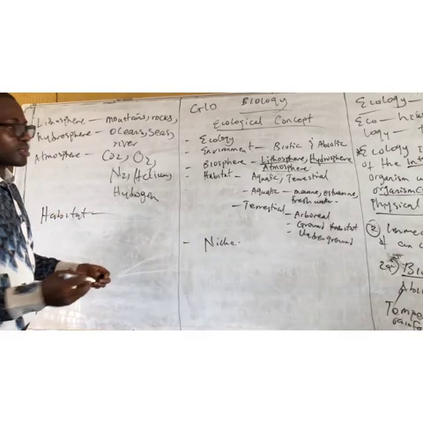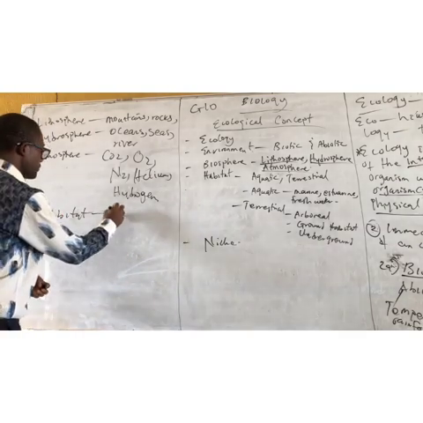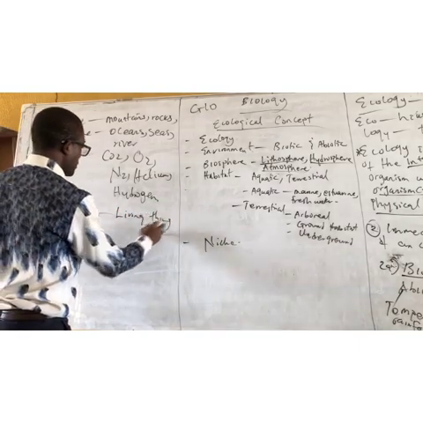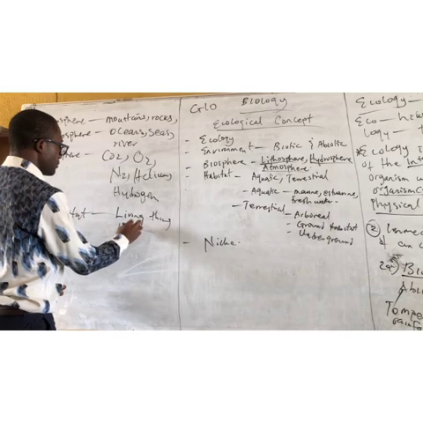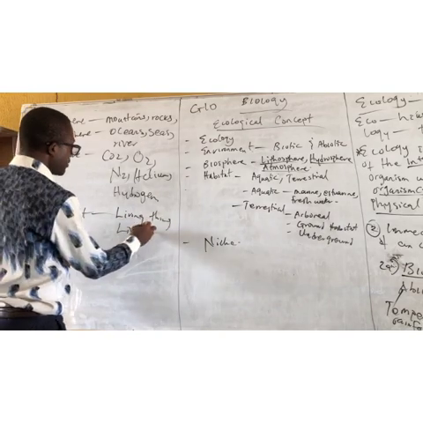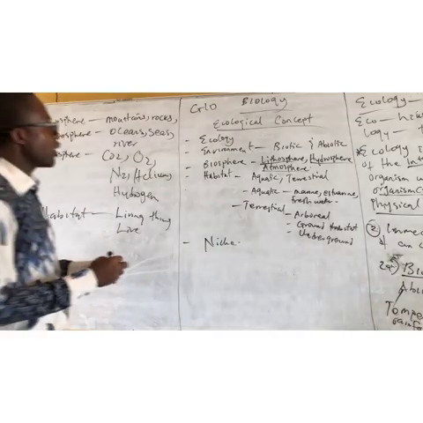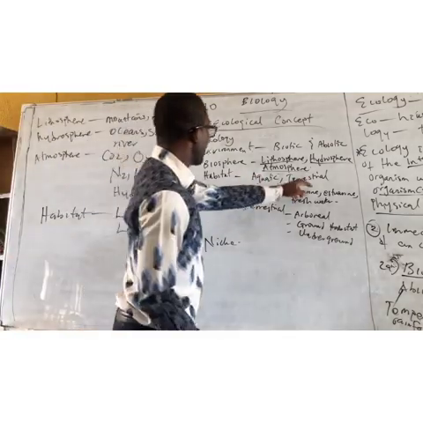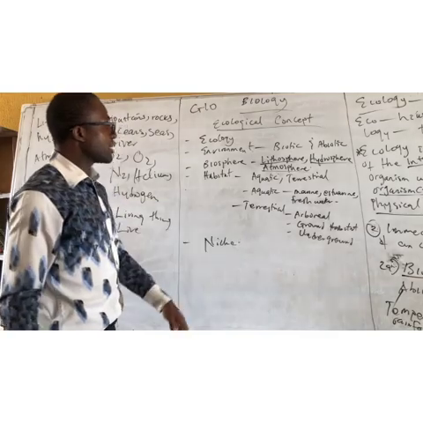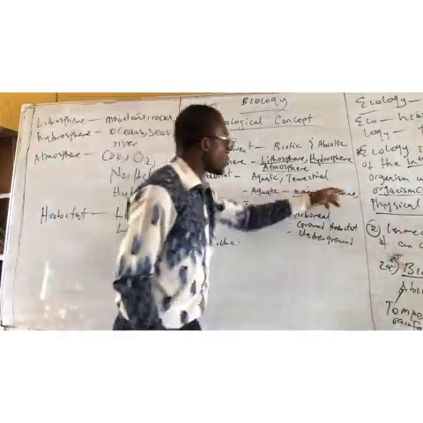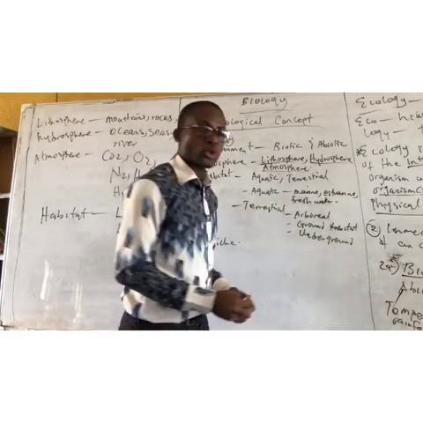Habitat is just where living things live. We are like their household. So we have two types of habitat: we have aquatic and we have terrestrial. Under aquatic, we have marine, we have estuarine, we have freshwater.